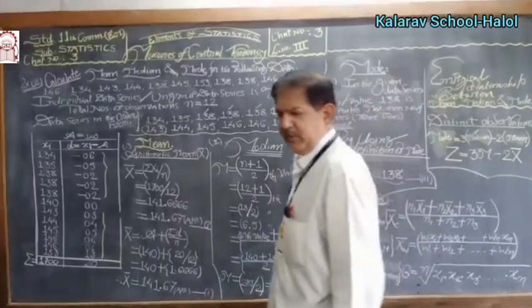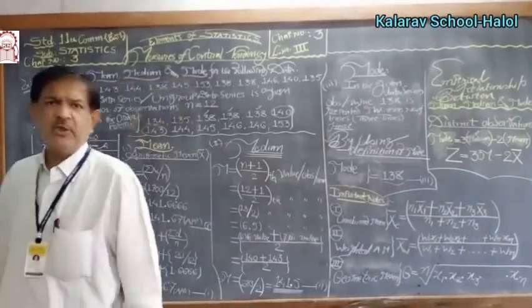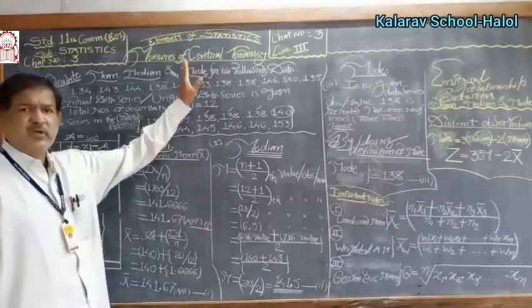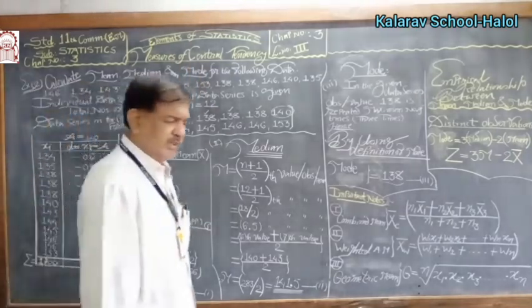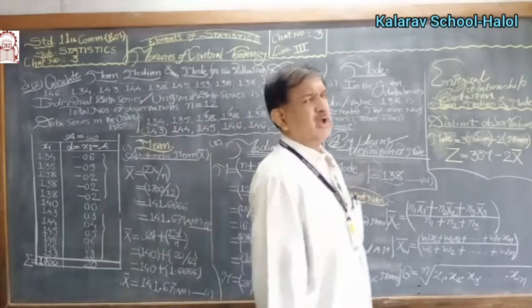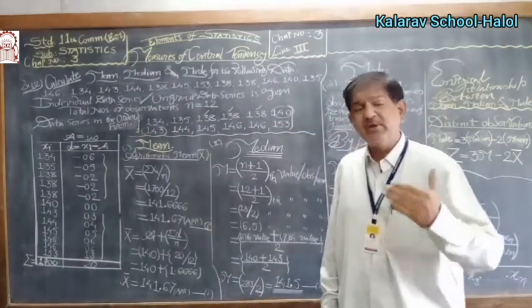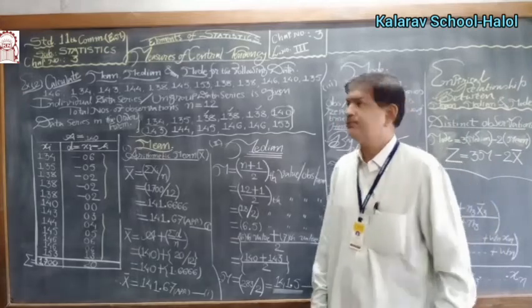Hello, good morning, everyone. Measures of central tendency, chapter number 3, in which last time we calculated mean, median, and mode for ungrouped data, that is, for individual data series. The same method we continue in this lecture also.